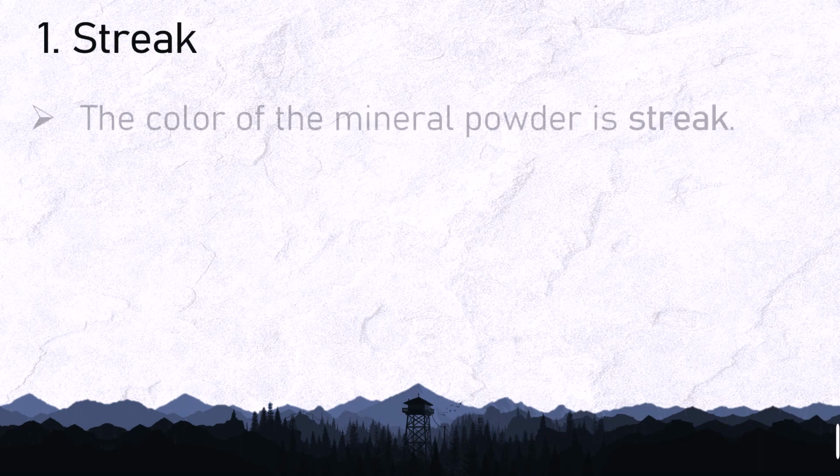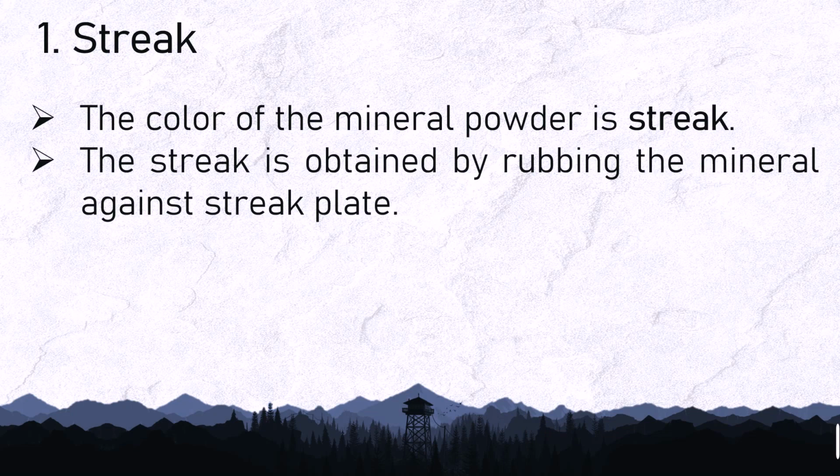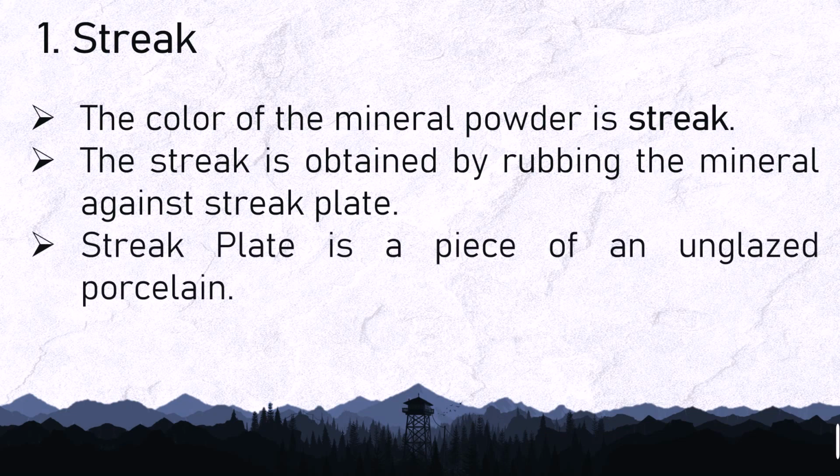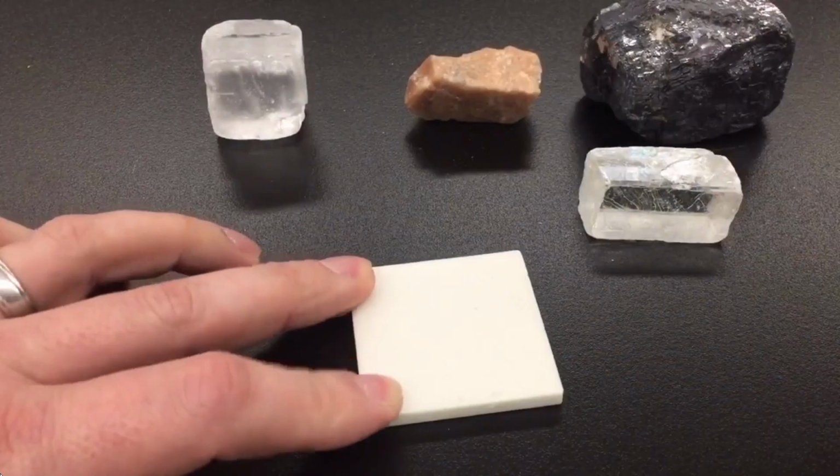Streak. The color of the mineral powder is streak. The streak is obtained by rubbing the mineral against a streak plate. A streak plate is a piece of unglazed porcelain. So I'll show you how it has been done.